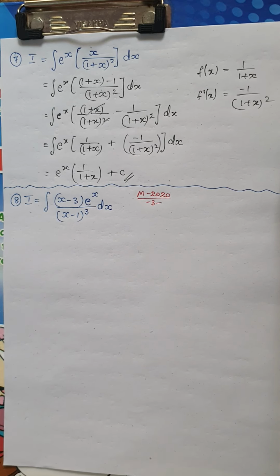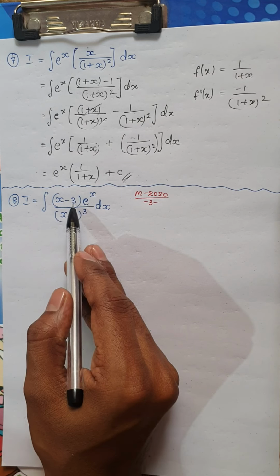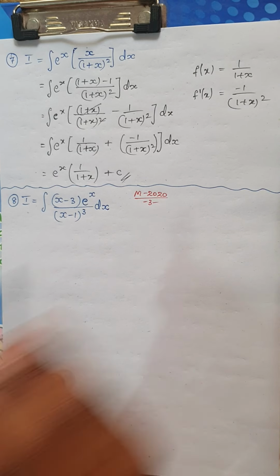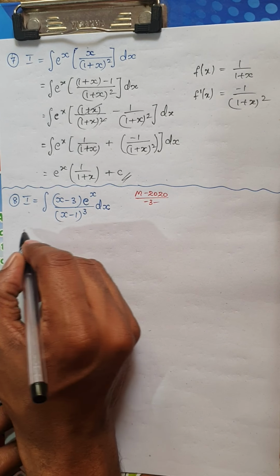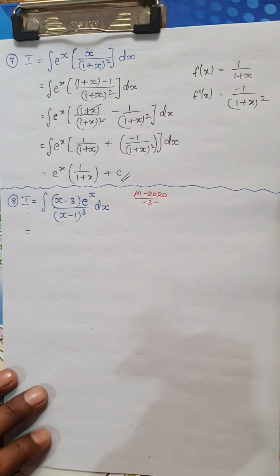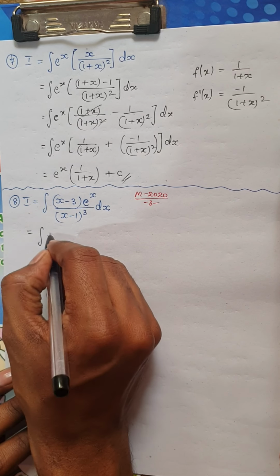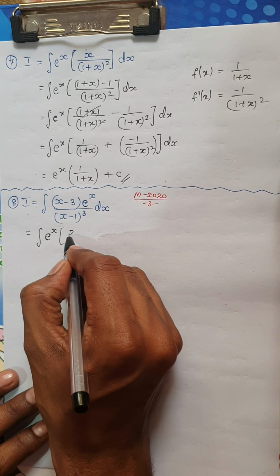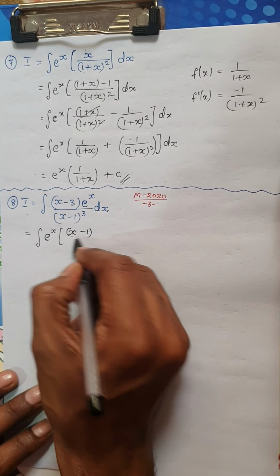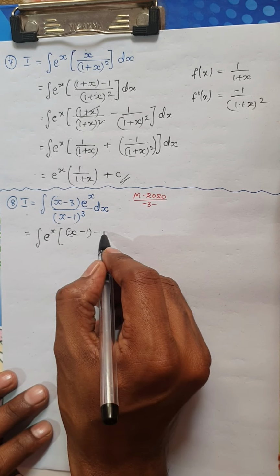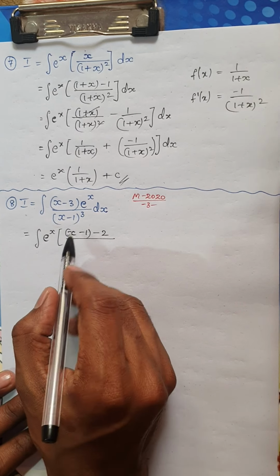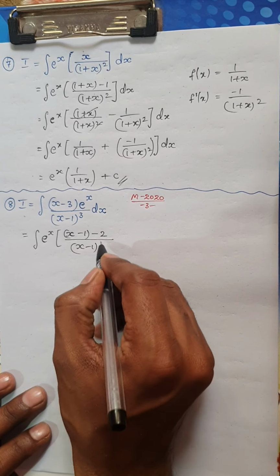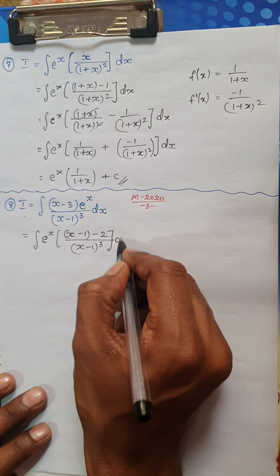So the next question we are going to see now is the integral of (x minus 3) into e power x divided by (x minus 1) whole cube dx. Remember, this was recently asked in March 2020, rather, it was asked for 3 marks. So this is the integral of, I have to rewrite this as e power of x into the numerator. I have x minus 3. Remember, I'm going to write it as x minus 1 minus 2 separately. So it would definitely be x minus 3 as it is, and the denominator would be (x minus 1) whole cube as it is.